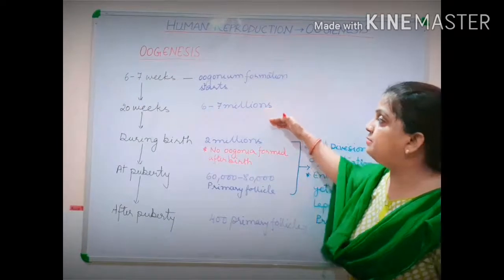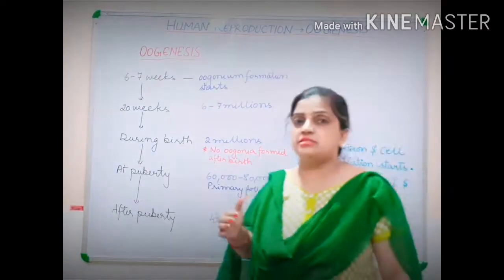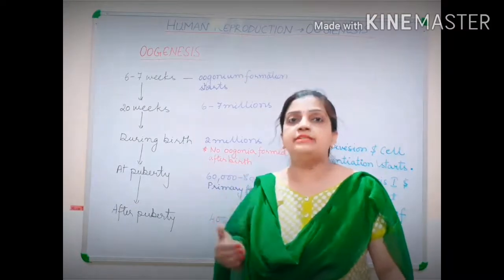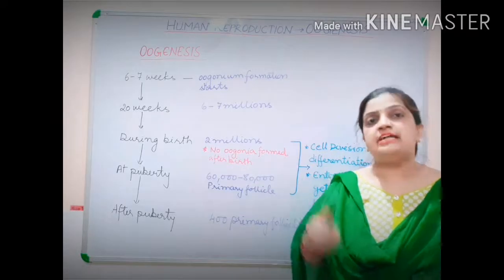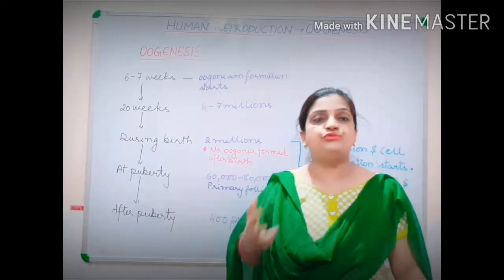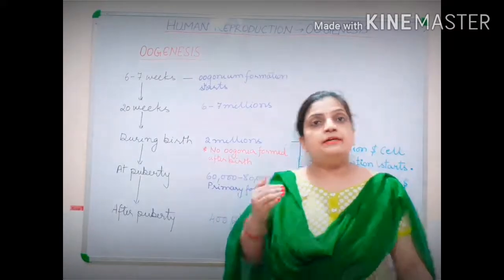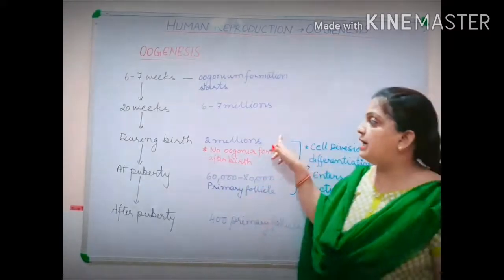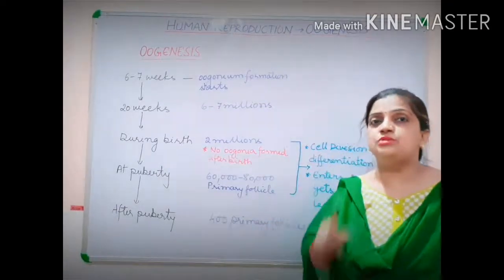Now, when the number reaches 2 million oogonium, the process enters the meiotic division. You all have studied in class 11 that meiosis is completed in two phases, meiosis first and meiosis second. Children, at the time of birth, these 2 million cells enter meiosis first.